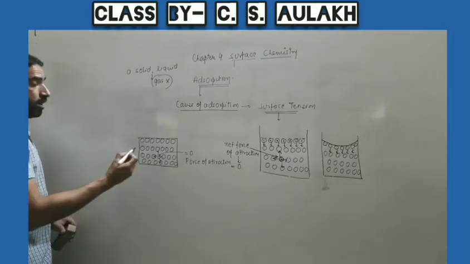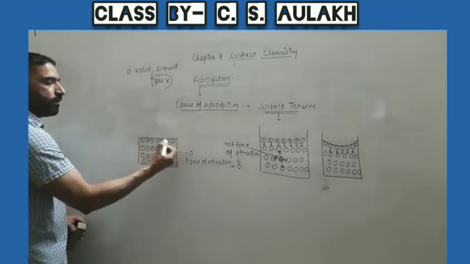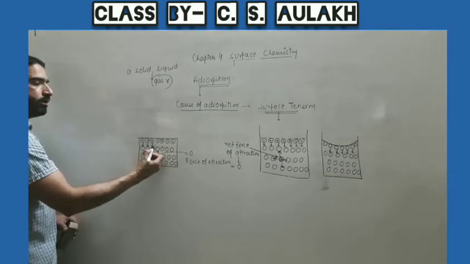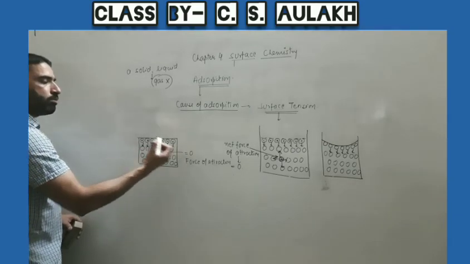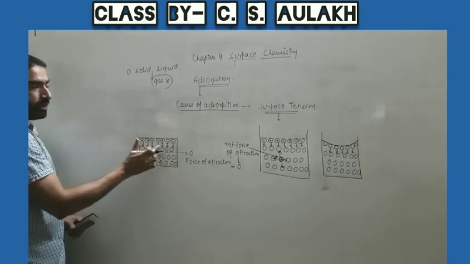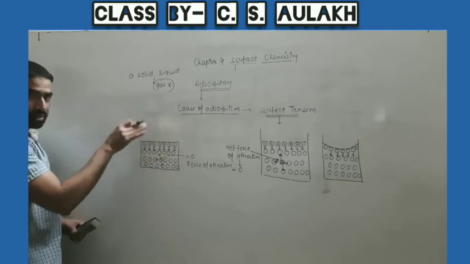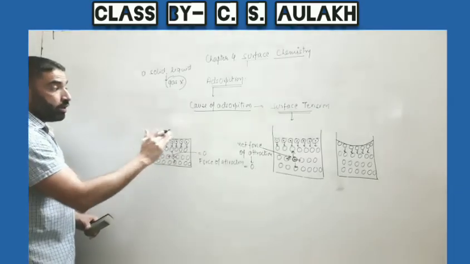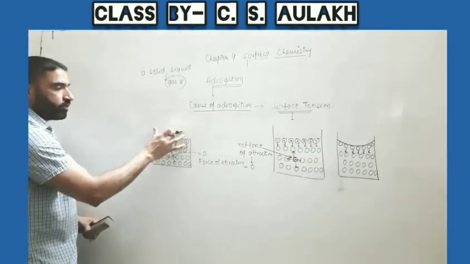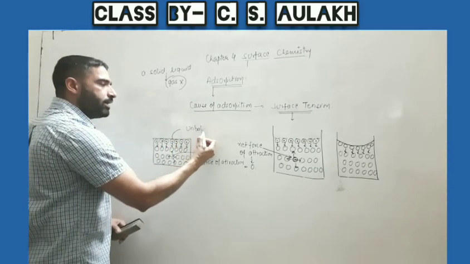But the molecules which are present close to the surface are pulled downward by the lower layer molecules. So due to this, as there is not any molecule above the surface which can balance this downward pull, over the surface of solid we can say there are some unbalanced forces.